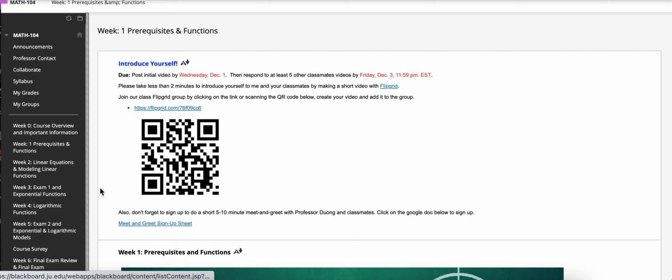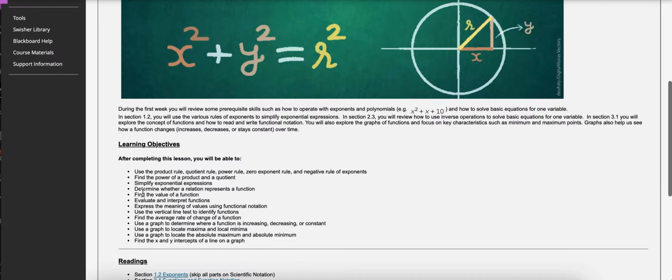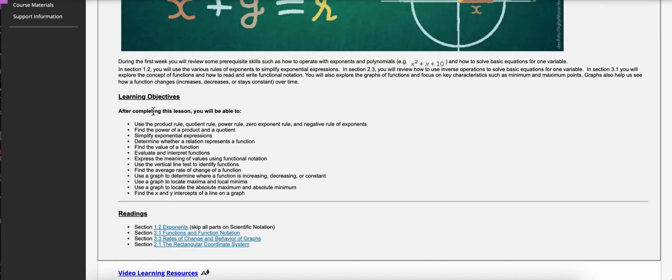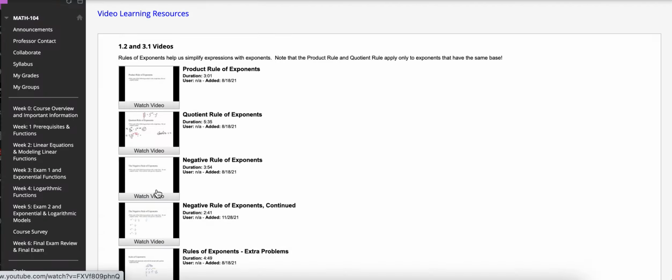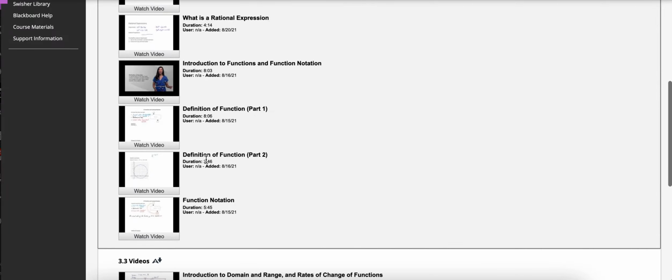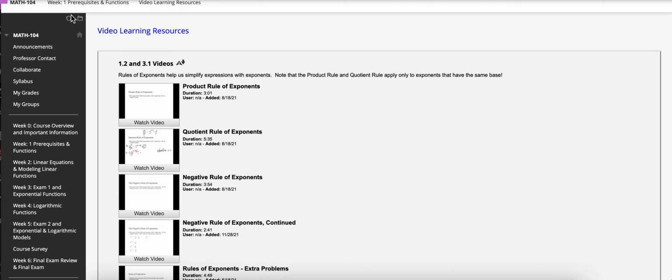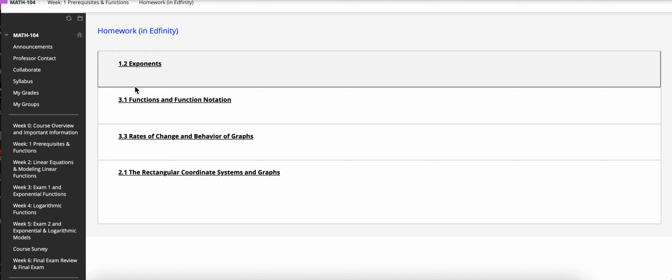Now, each week you'll see that it's set up in a similar way. It starts off with an overview, so what you're going to be learning, the objectives for that week. Then I've also posted links to each reading, so these links take you to the textbook. There's also a folder with learning videos, so here are videos that cover each section, and they're kind of in order based on the sections that you're going to be covering for each week. After the video learning resources link, you'll see a folder for the homework. This is where you'll access the online homework in Infinity.